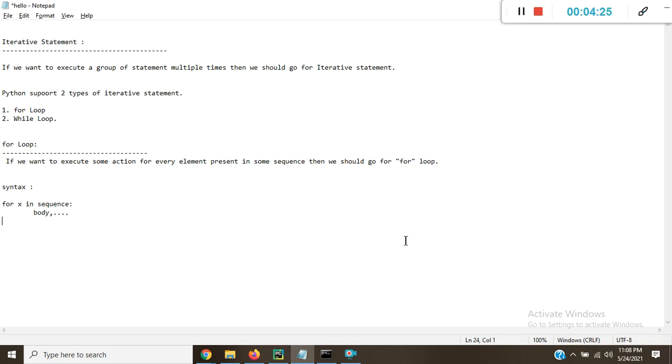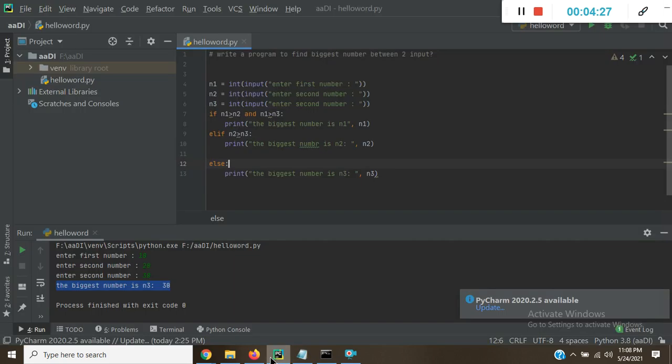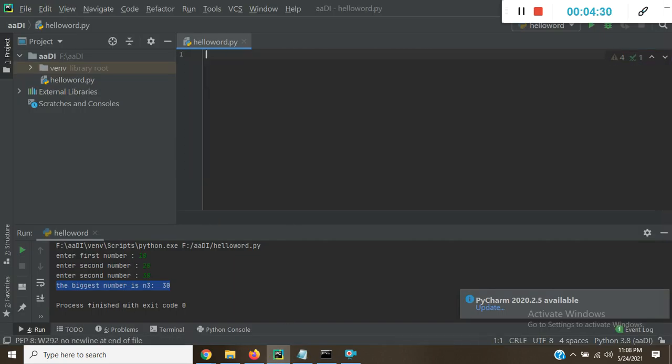So let's go through an example so you will understand better. Suppose we write a program to print the characters present in the given string.